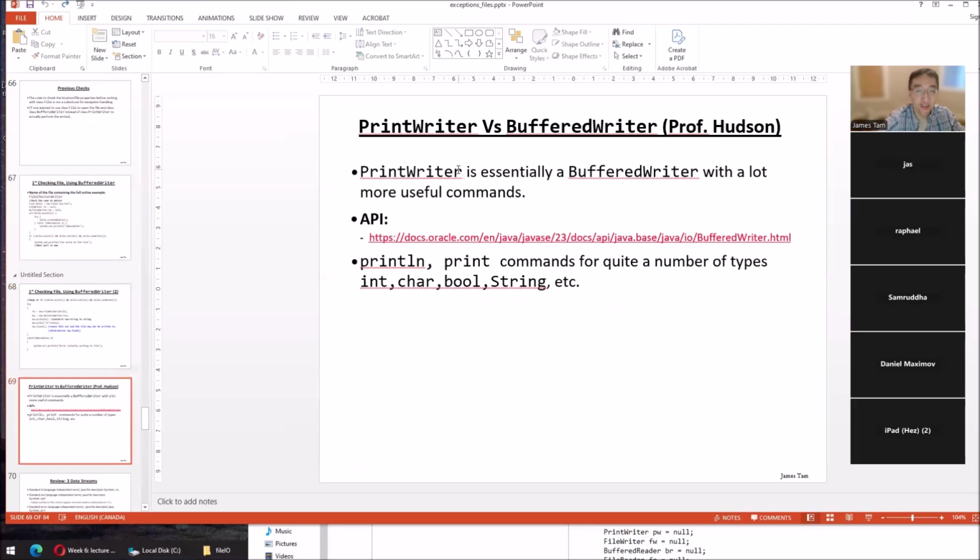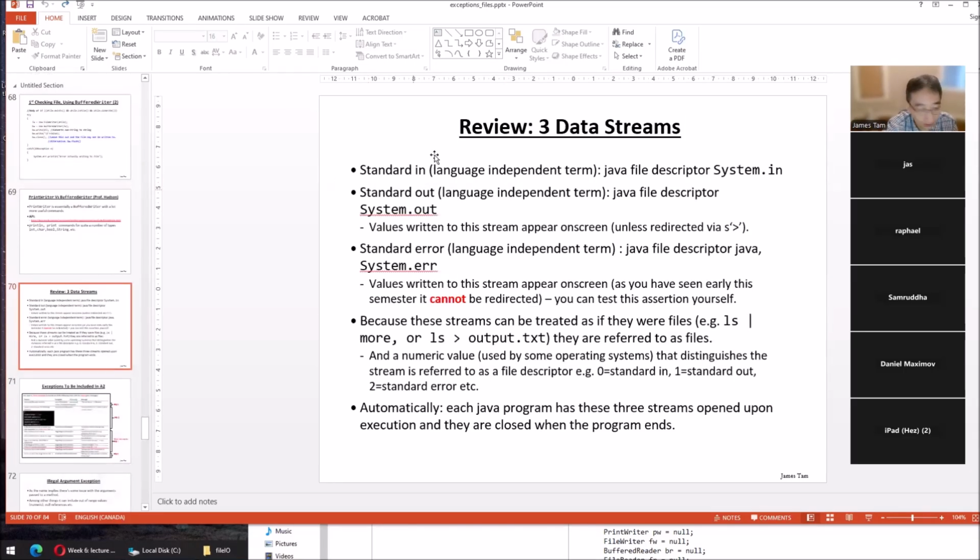Why did I cover this? Because he covered it. PrintWriter is pretty much the common approach. Sure, BufferedWriter has some advantages, but not for this course. And this comes from his notes. He pretty much just says PrintWriter, the commonly used one, is more useful in terms of this course. So why did we talk about BufferedWriter? Because we had to, because he might quiz you on it. Okay, review.